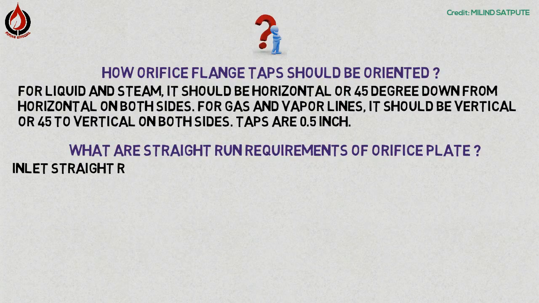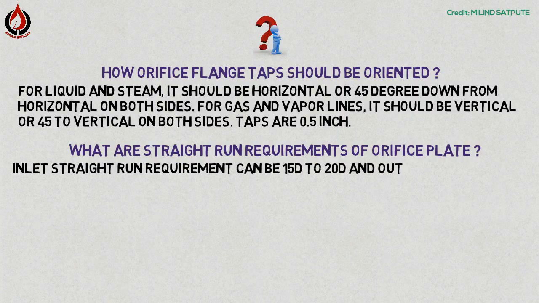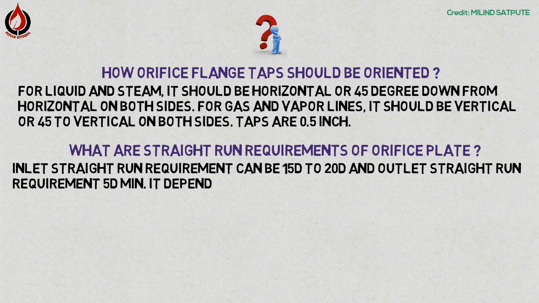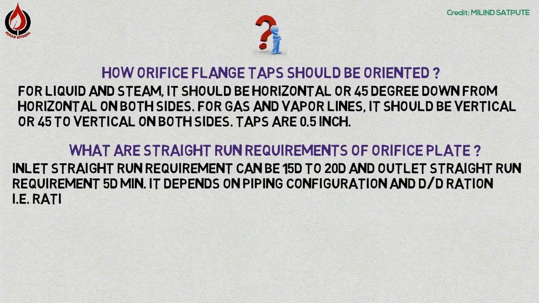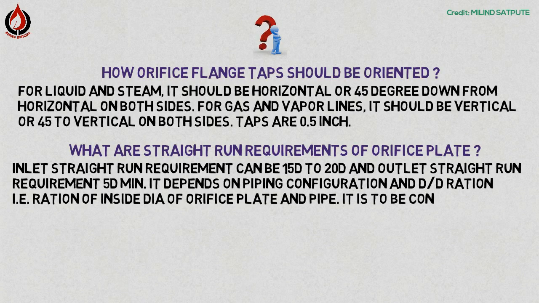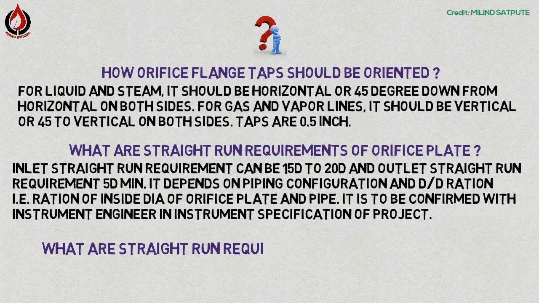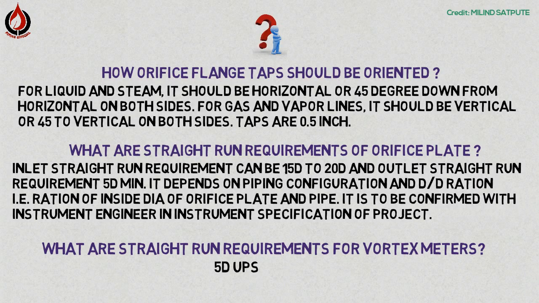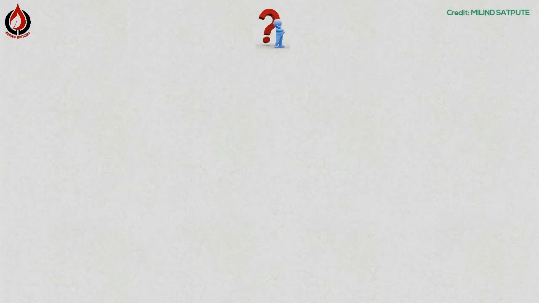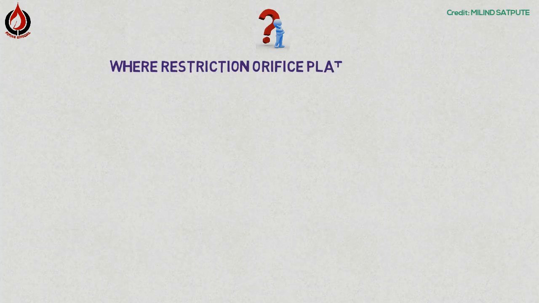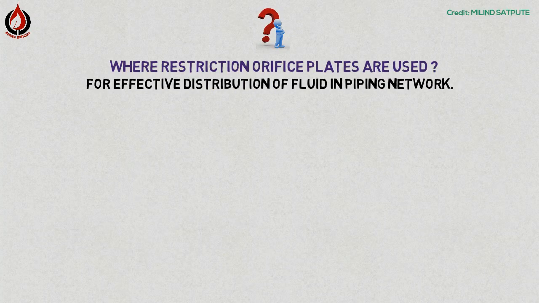What are the straight run requirements of an orifice plate? Inlet straight run requirement can be 15D to 20D and outlet straight run requirement 5D minimum. It depends on piping configuration, that is the ratio of inside diameter of orifice plate and pipe. It is to be confirmed with the instrument engineer in the instrument specification of the project. What are the straight run requirements for vortex meters? 5D upstream. Where are restriction orifice plates used? For effective distribution of fluid in a piping network.